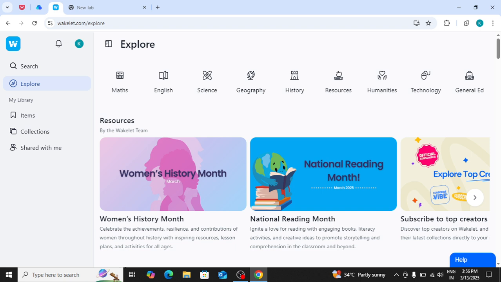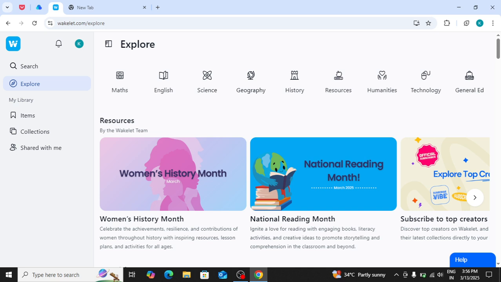Wakelet is a bit different from Raindrop. Instead of just saving links, Wakelet allows you to create collections with mixed text, images and links. In Wakelet, we can create collections and add various types of content. One of Wakelet's best features is collaboration. You can invite others to contribute to your collection.